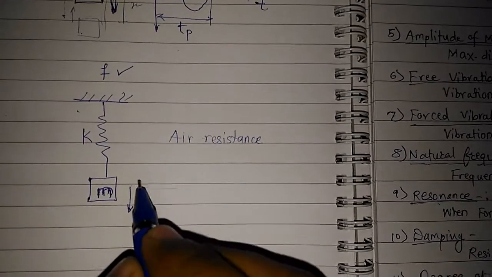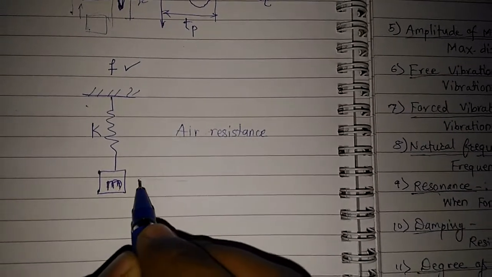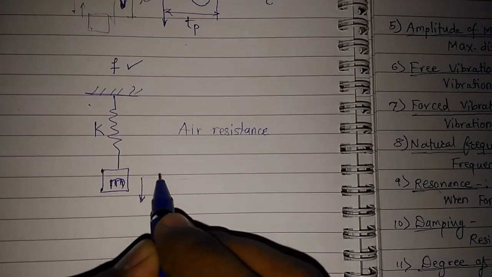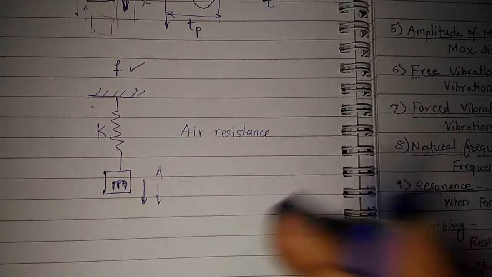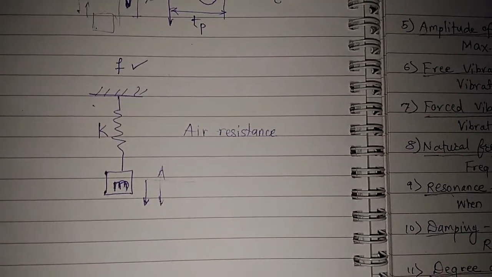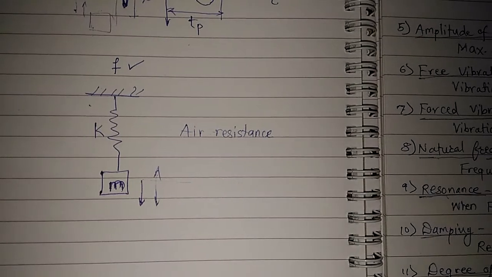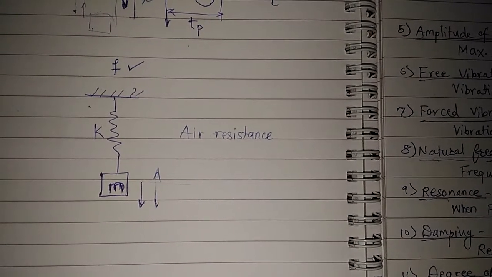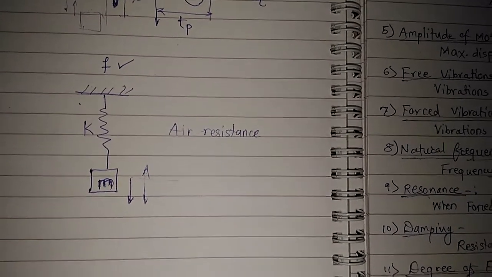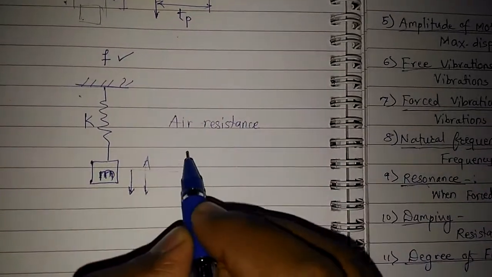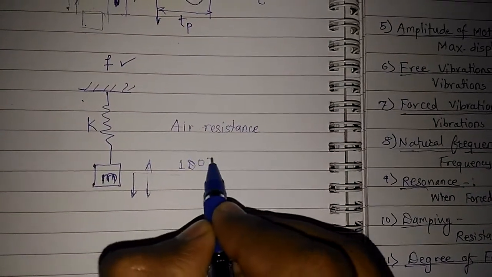Now for me to define the position of the system, only the vertical displacement of the mass is necessary to define the system in a complete manner. So I would say that the system has 1 degree of freedom.